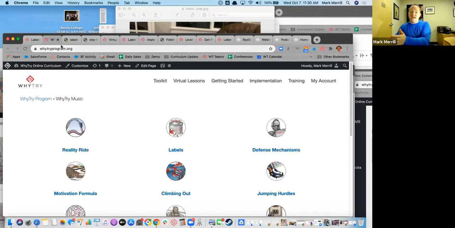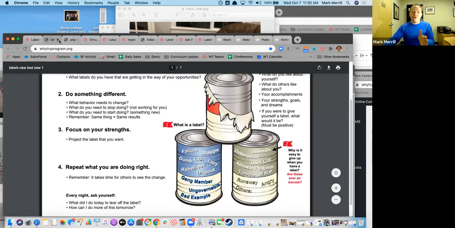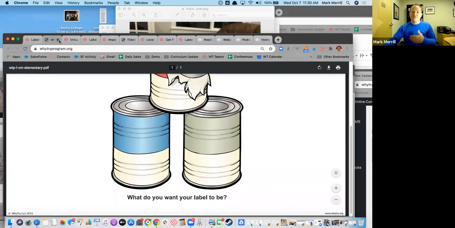Again, elementary and secondary. And so as you go through these tools, know that with each one of them, you'll have an option to click secondary version or elementary version, so that you can pick the one that's going to be most relevant for your setting and for your students.